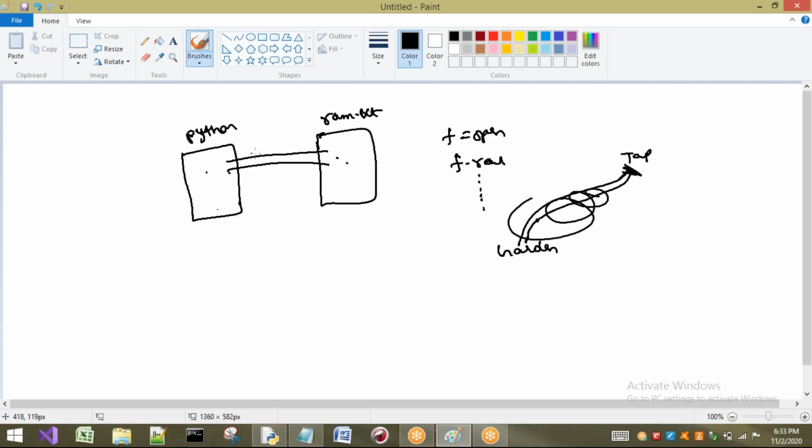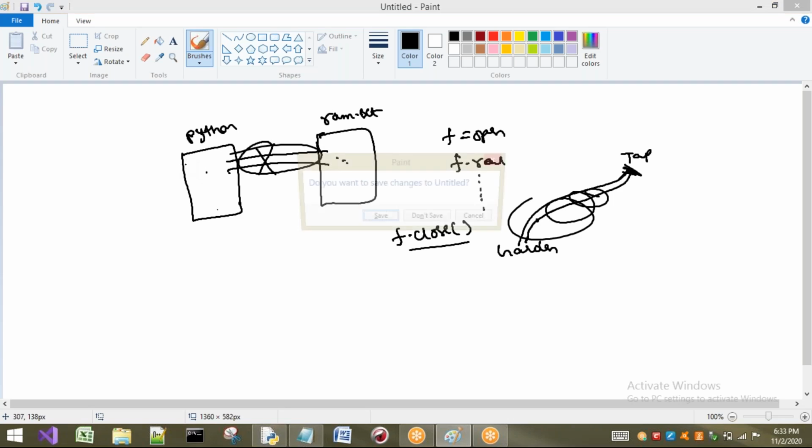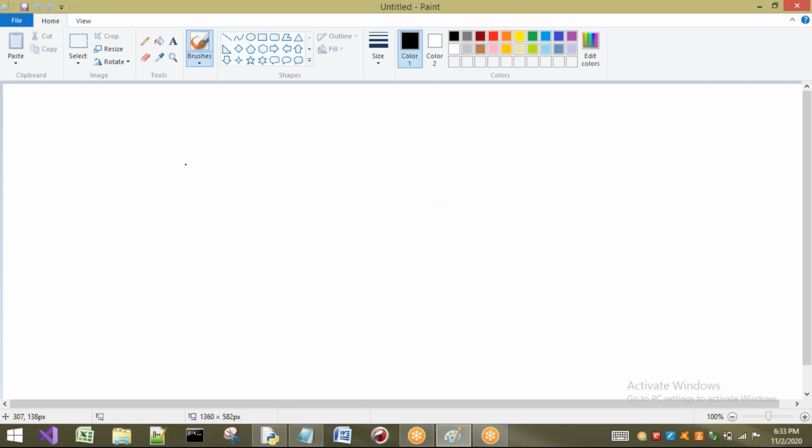In the same way, after completing the operations that the Python program wants to perform on this ram.txt, what do I have to do? I have to close this one. For closing, I am going to apply a function called f.close. Now this connection is deleted between the Python file and the ram.txt file. So now I will write a small program to demonstrate this reading purpose.